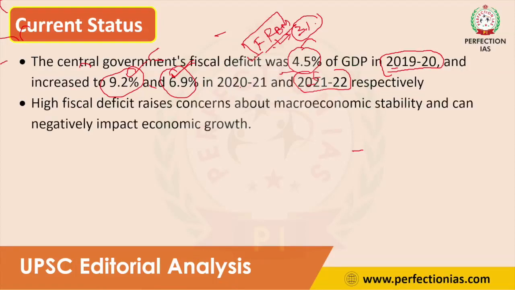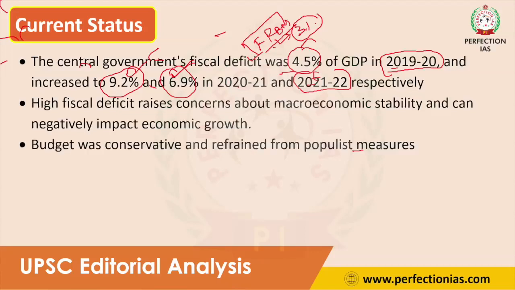High fiscal deficit raised concerns about macroeconomic stability and can negatively impact the economy. High fiscal deficit is very dangerous to the economy.